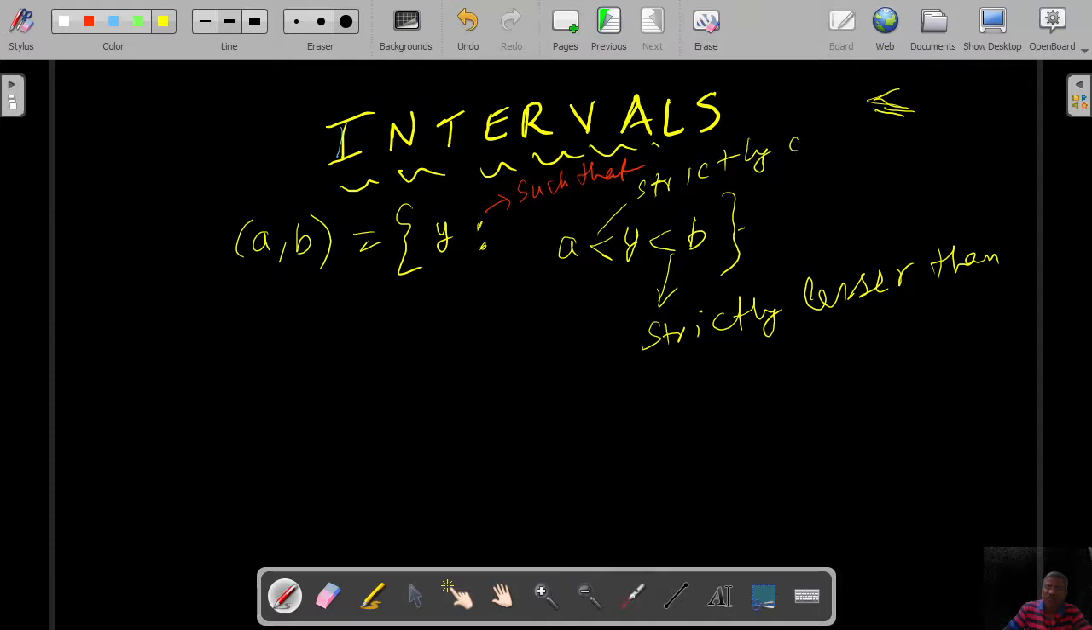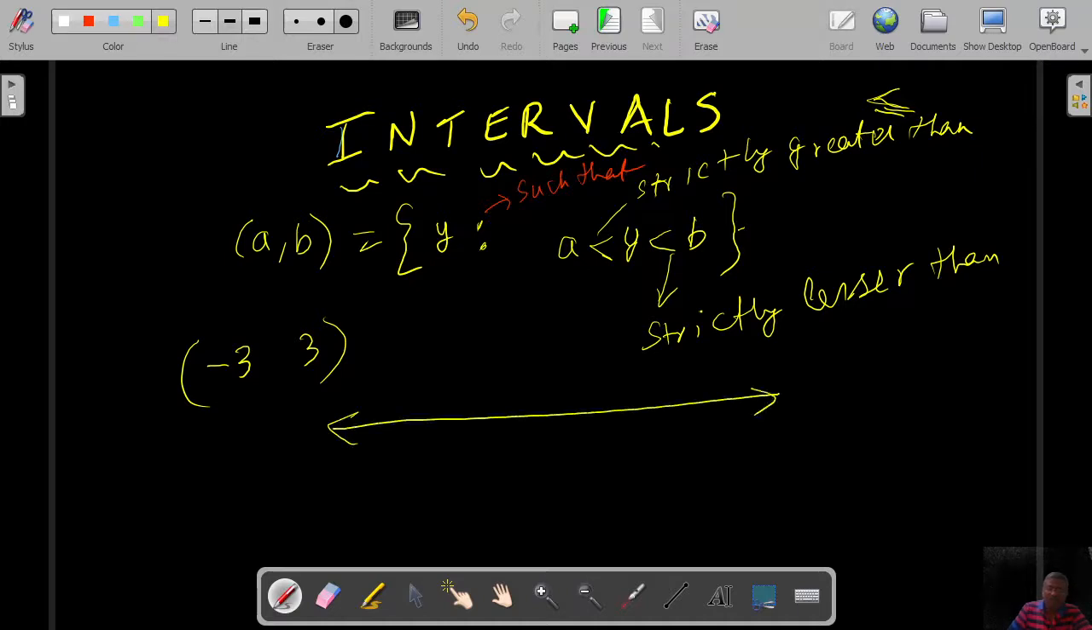Strictly greater than. So what we mean by this is, suppose let us say I take an element like this, minus 3 and 3. Now, what are all the elements that can come here?